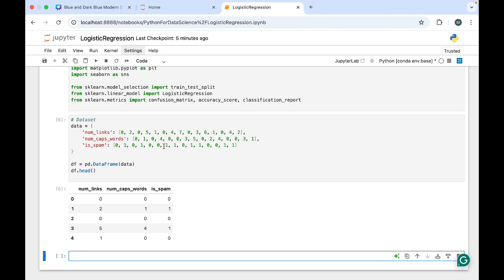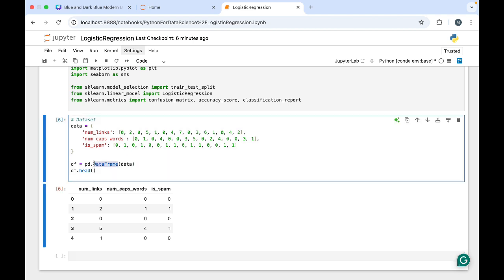We have given 20% or 30% of the data, which you will understand when we split the data into train and test. At that time we can understand how much data we are giving the machine to learn. Next, I have stored it in df, converting the data into a data frame. I am printing the data frame, you can see this. Let's do one trick.